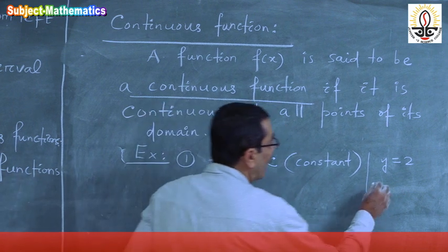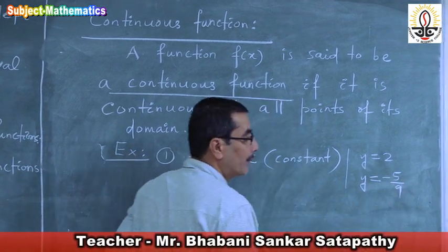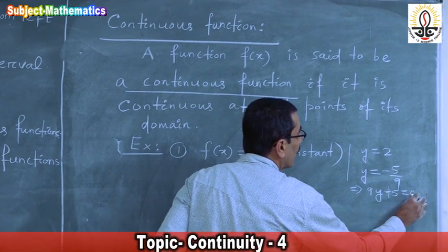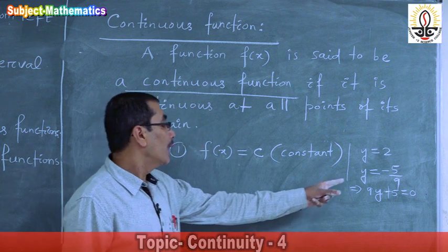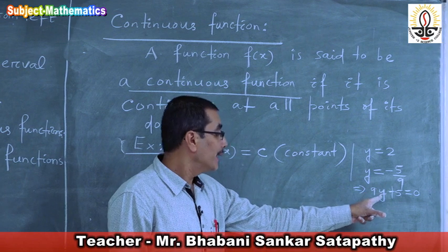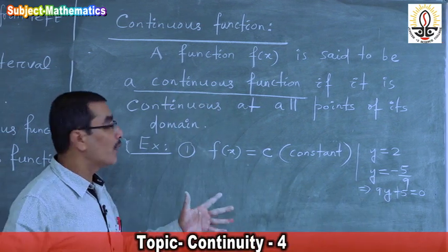If I say y is equal to minus 5 by 9, this implies 9y plus 5 is equal to 0. So this is a constant function.